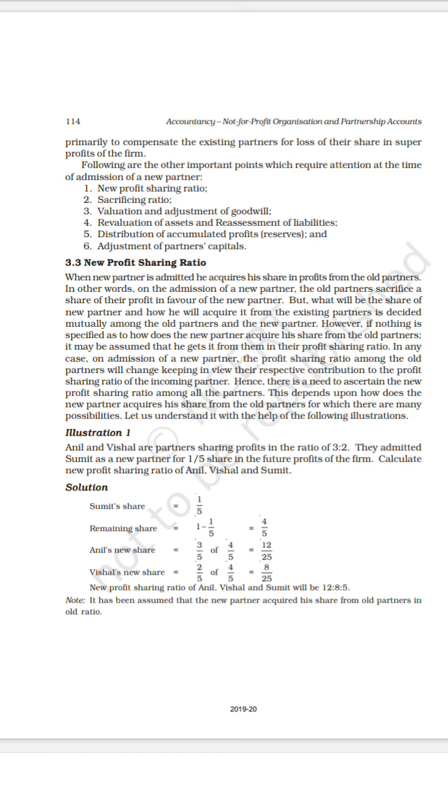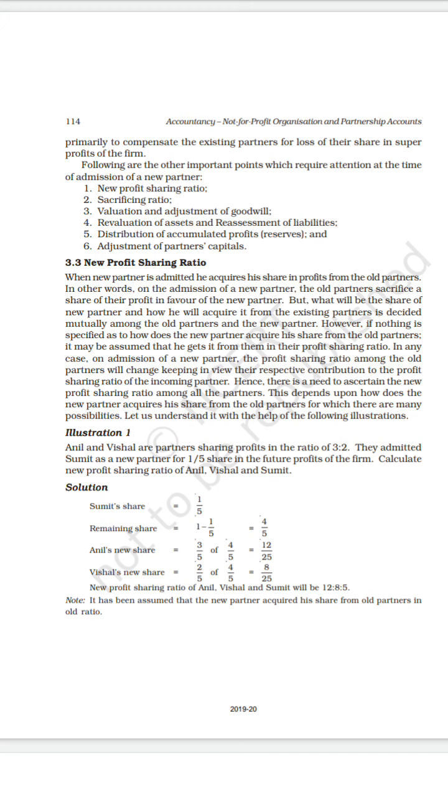So see, Anil's new share. What is the old share? Old profit sharing is 3/5. Understood? So we have to multiply 3/5 by the remaining share, 3/5 into 4/5. The remaining share is 4/5.